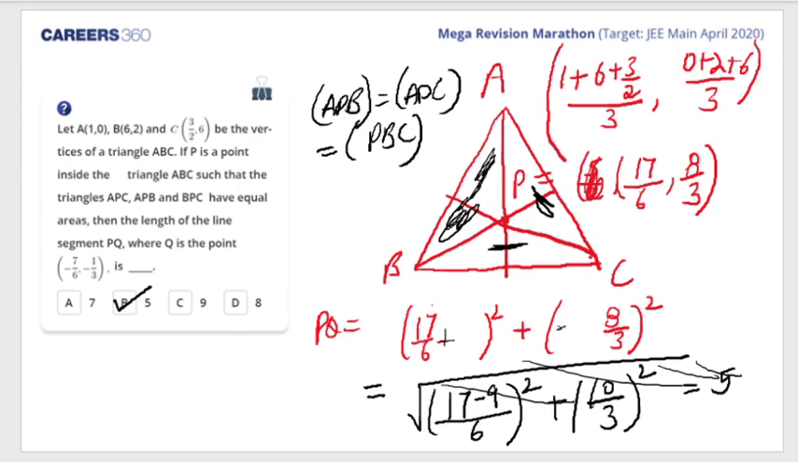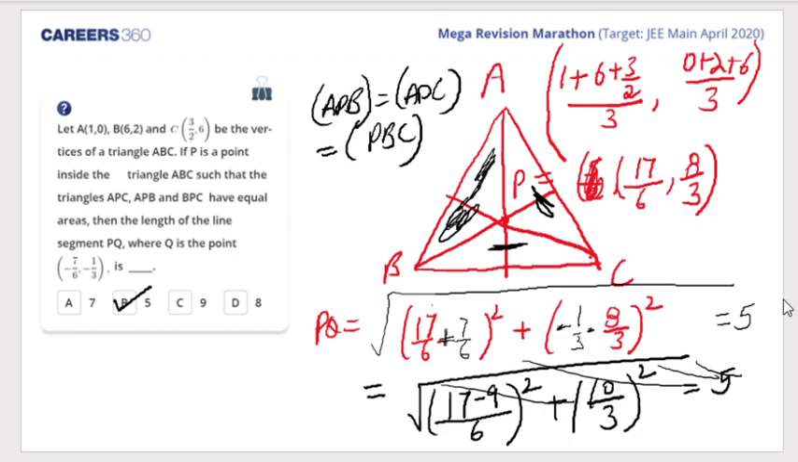So I'll do the correction. 17 by 6, that is this point, minus 7 by 6, so it will become plus 7 by 6, and 8 by 3 is minus and minus 1 by 3. So we'll get the answer 4 square plus 3 square, that's 5.